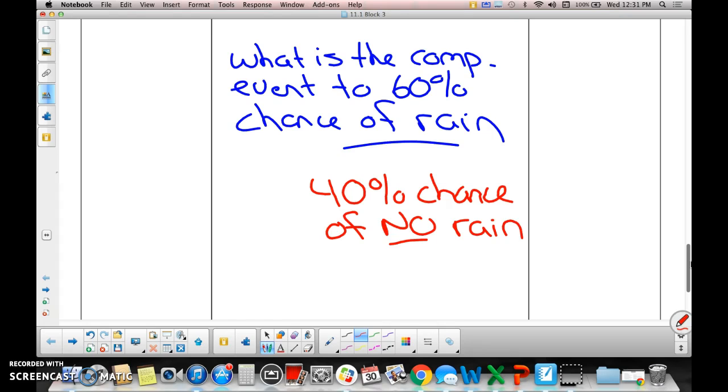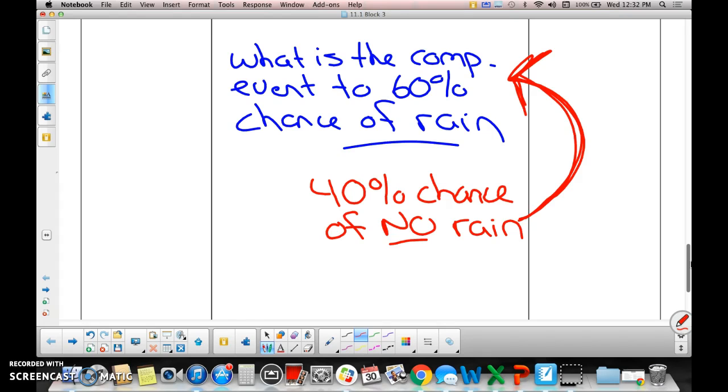Okay, so thinking caps on. What is the complementary event to 40% chance of no rain? What is the complementary event to 40% chance of no rain, Fabiana? 60% chance of rain. 60% chance of rain, right? So I just flipped them, right?